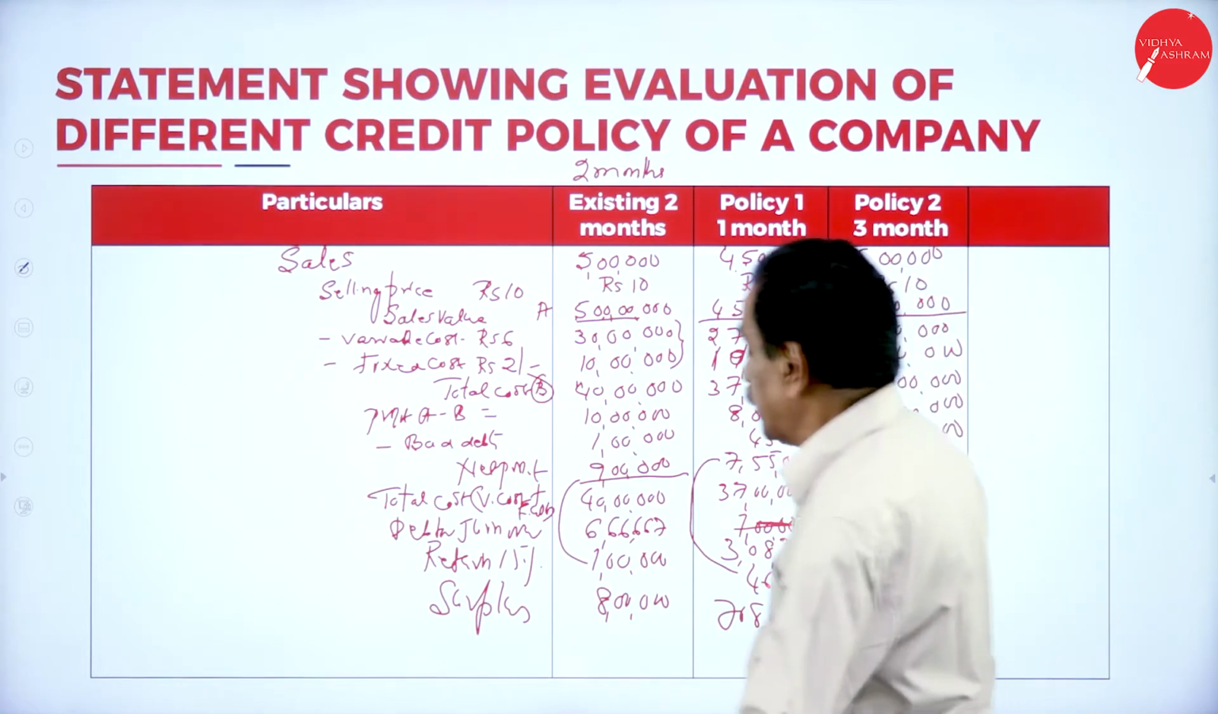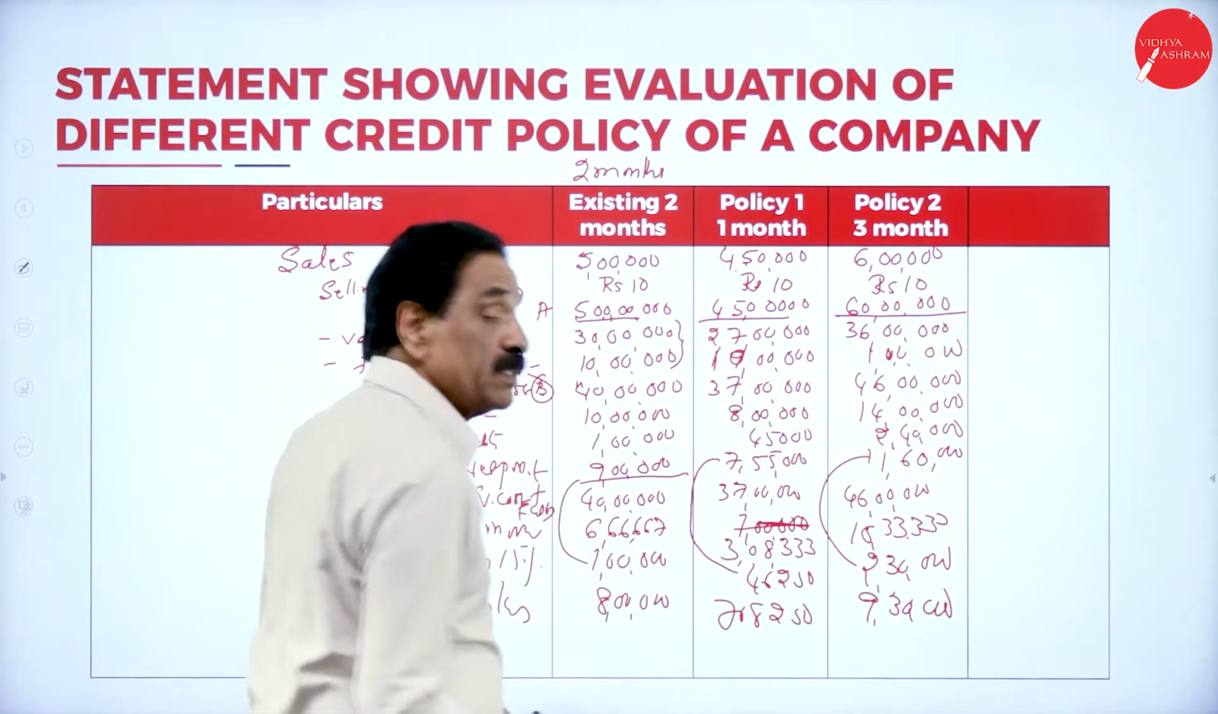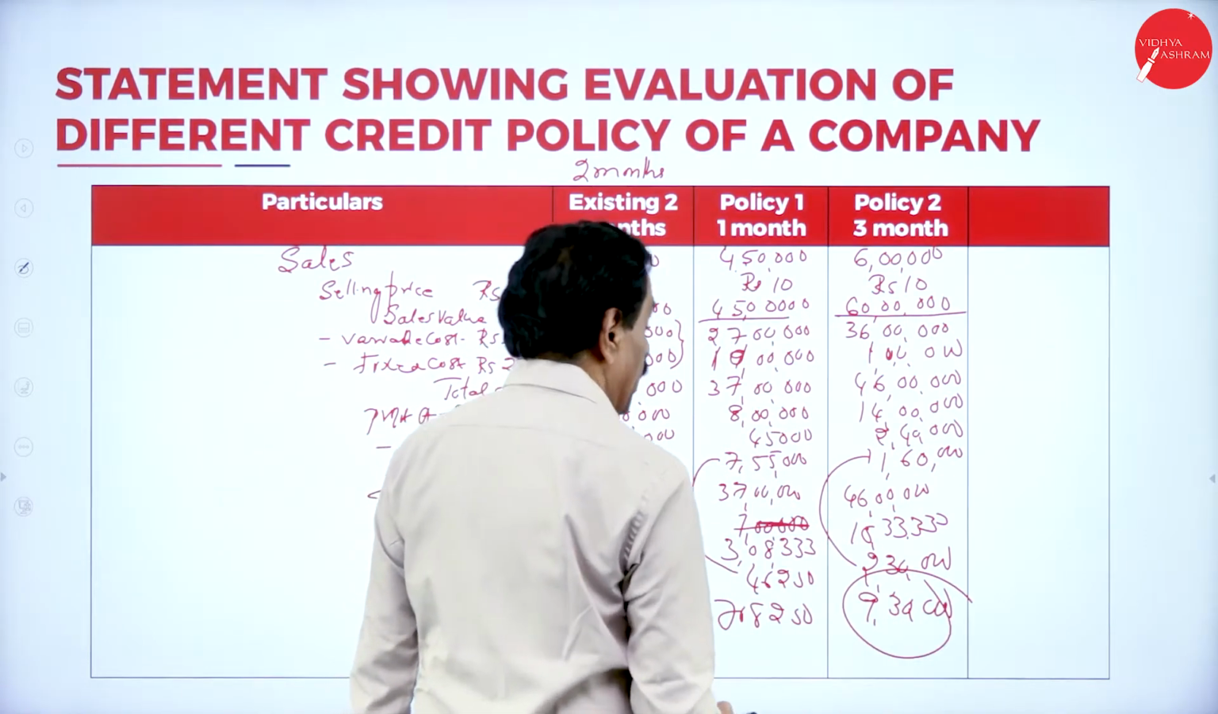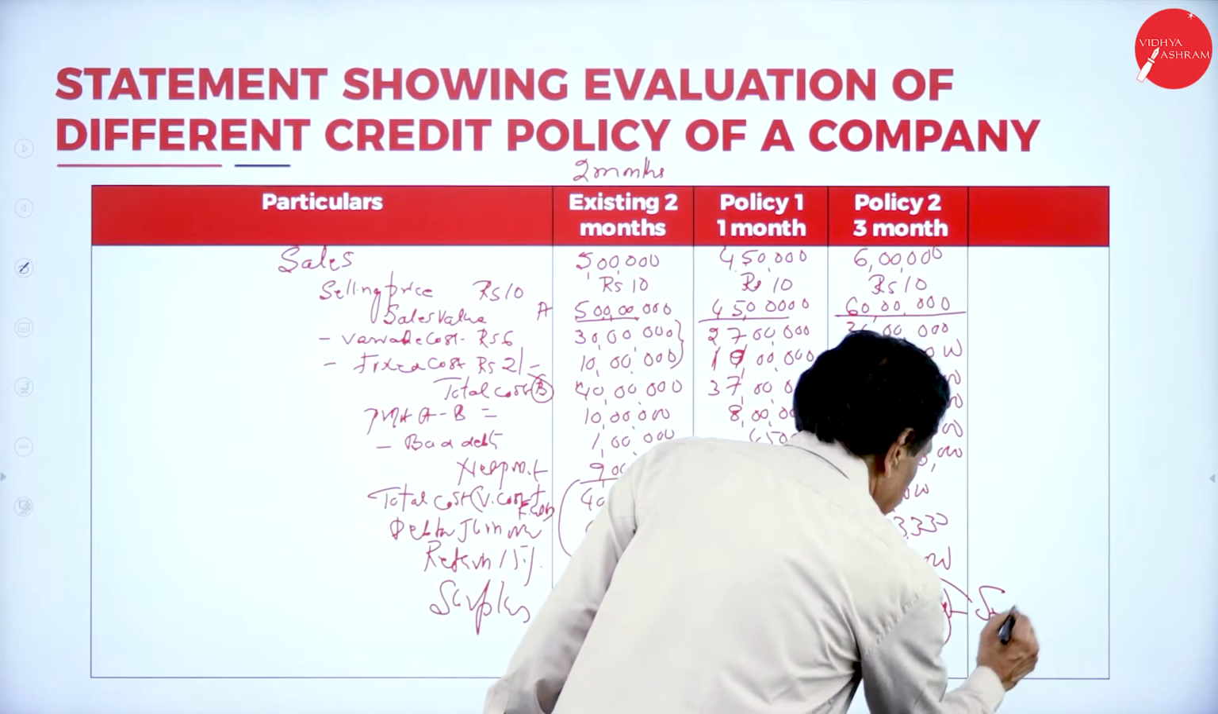The surplus arrived here. Which is the highest one? Say that 9 lakh 30,000. So policy, this is selected.